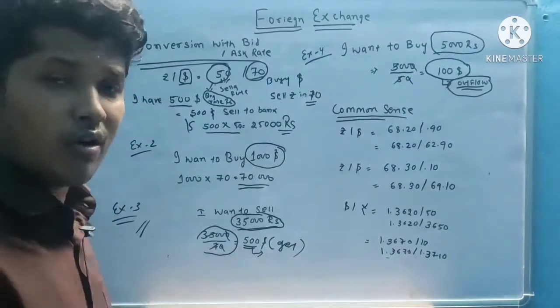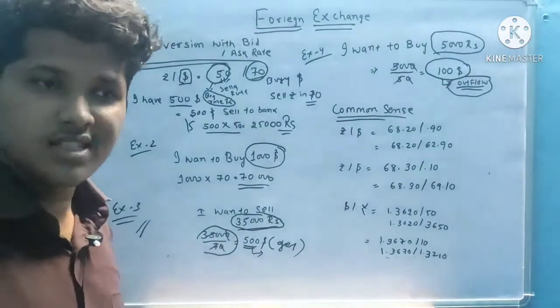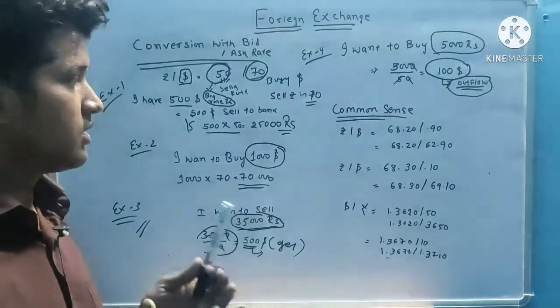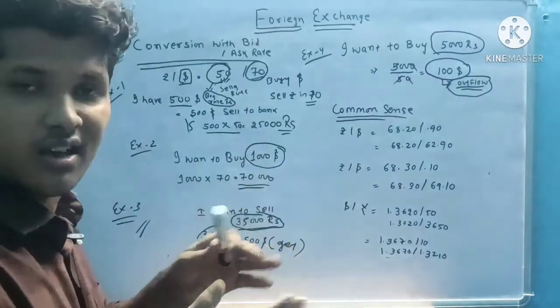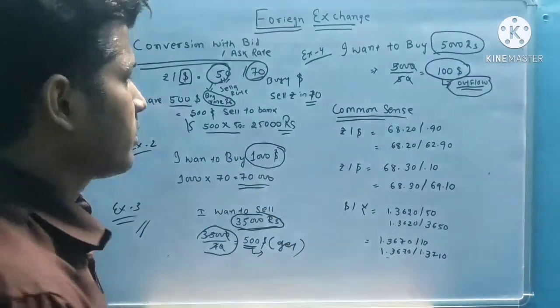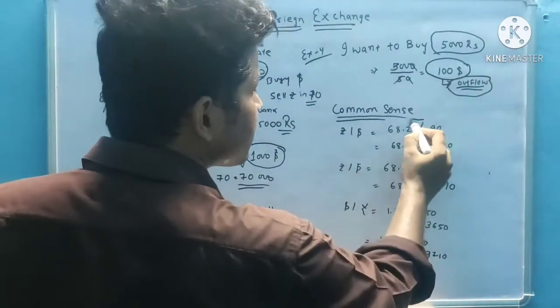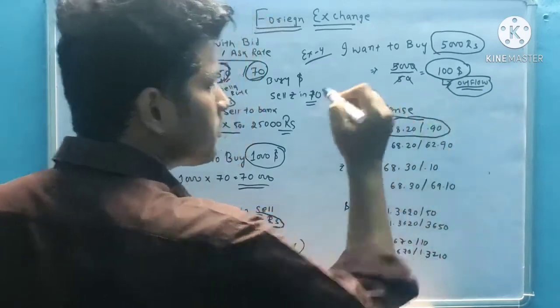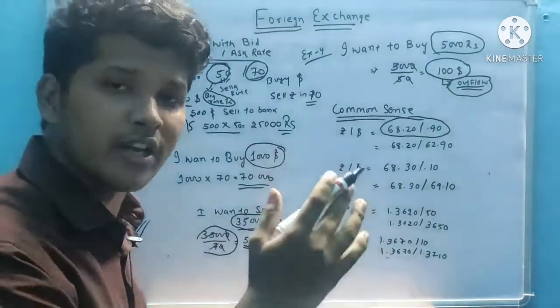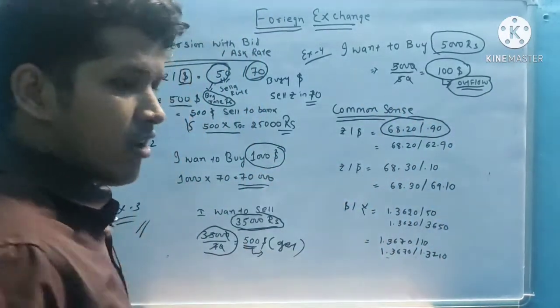Okay. Now I will give some common sense about how the rate is quoted in practice. Suppose the bank quotes the rate as 60.20 oblique 0.90.